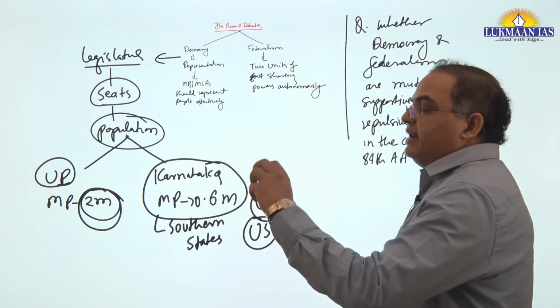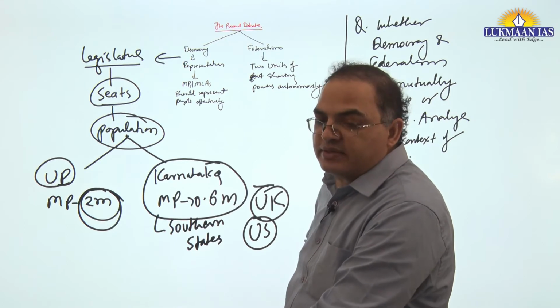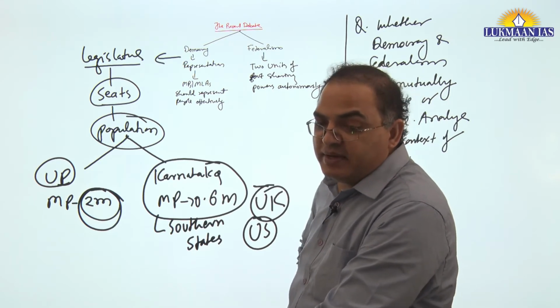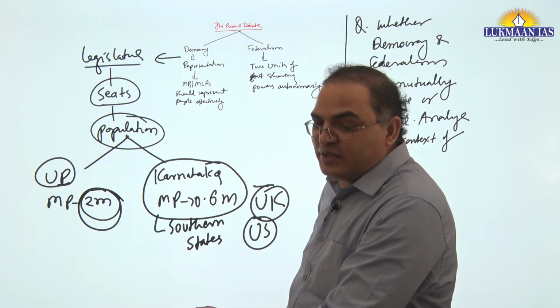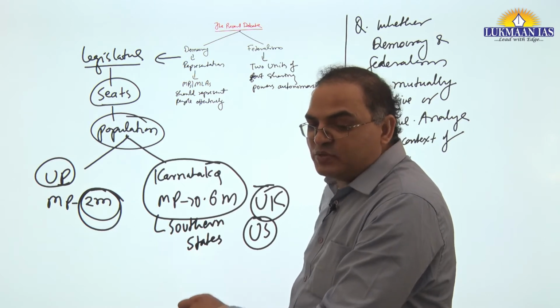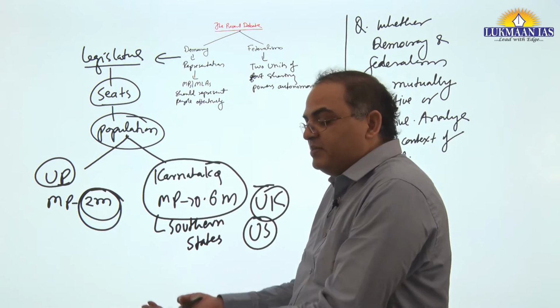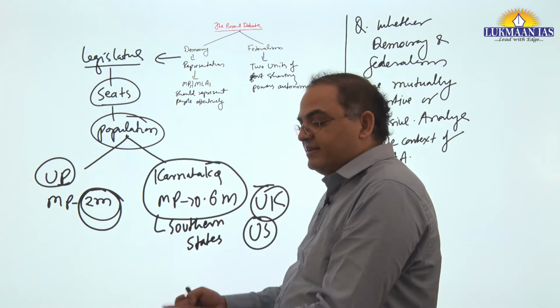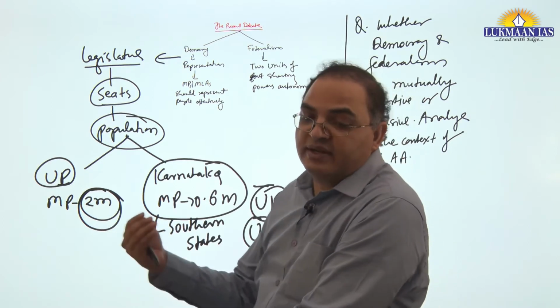How much population should an MP represent, because it is a representative democracy? Certainly an MP should represent a number of people that can be communicated with, so that the constituency can be managed and developed.